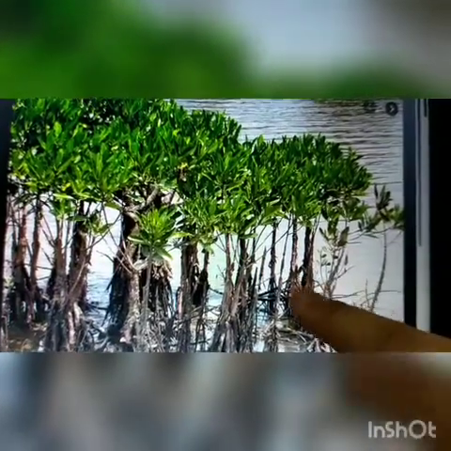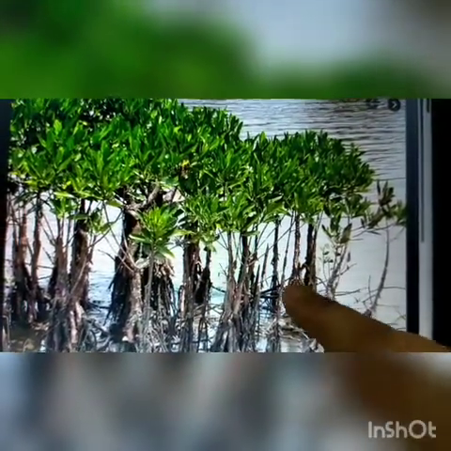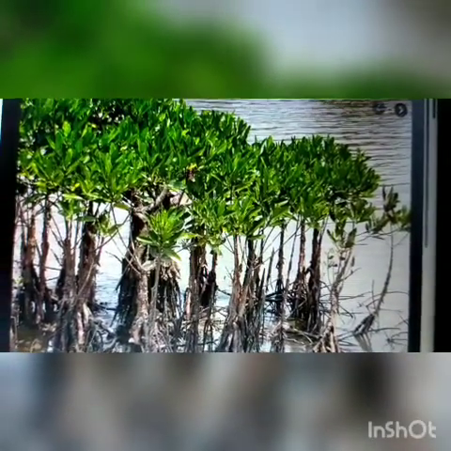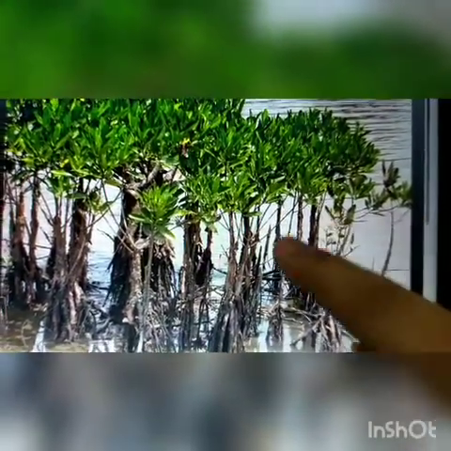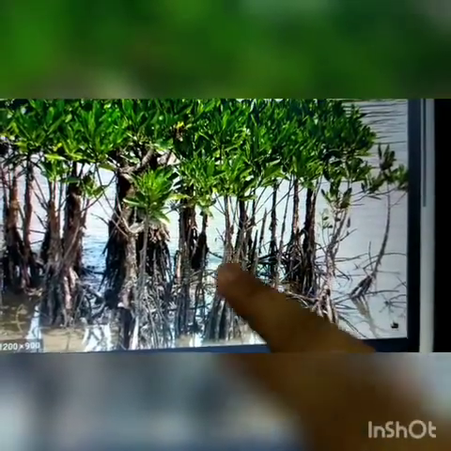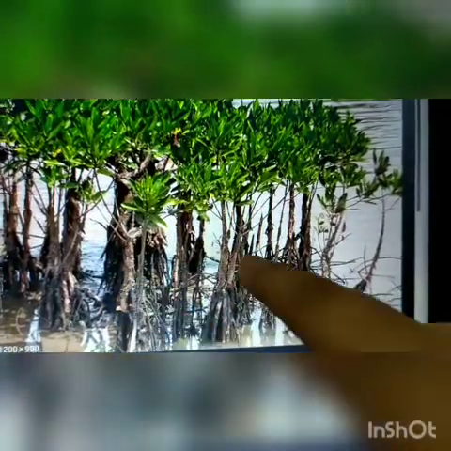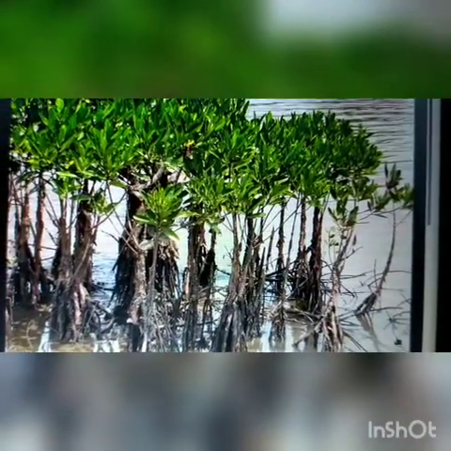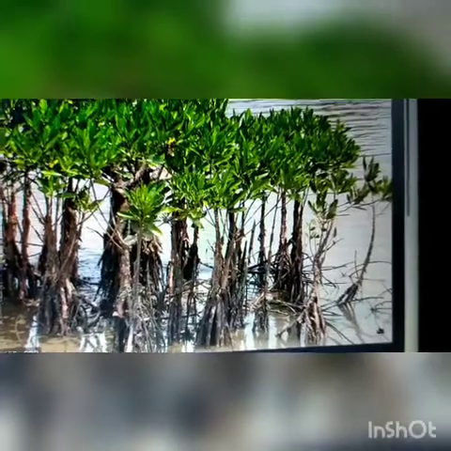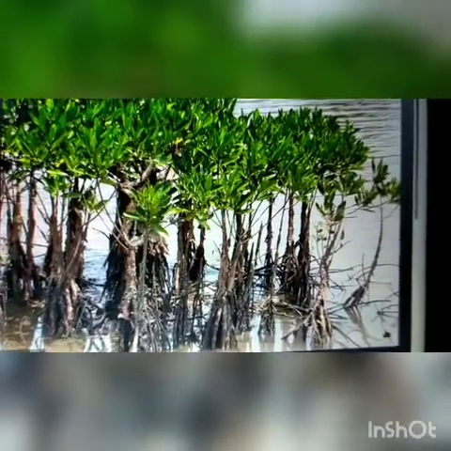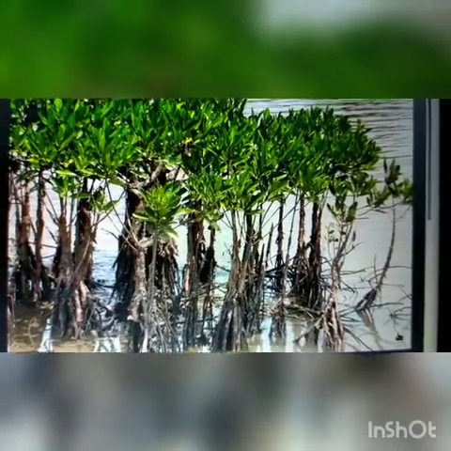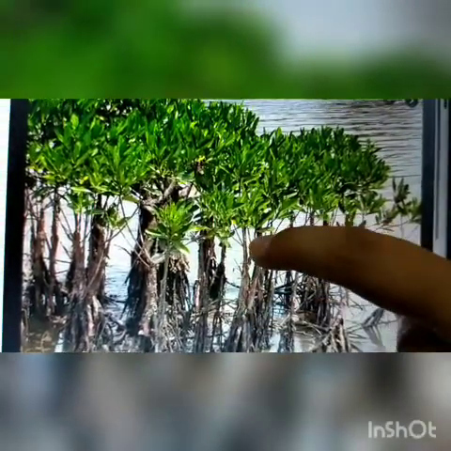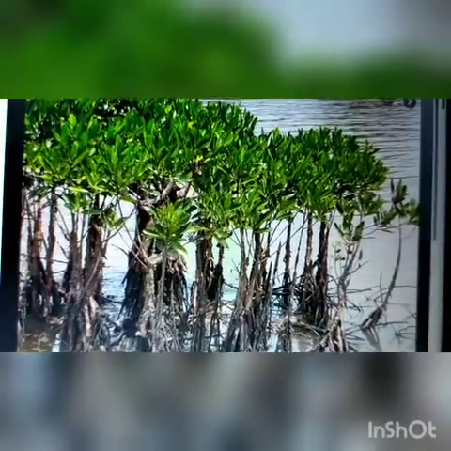These small air holes enable the roots to get air. That means with the help of small holes present in these roots, the plant is able to get carbon dioxide from the atmosphere, so they can perform photosynthesis. Okay, so breathing roots are present in these plants.